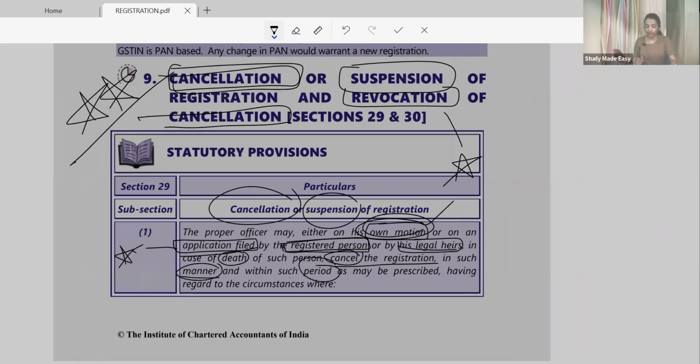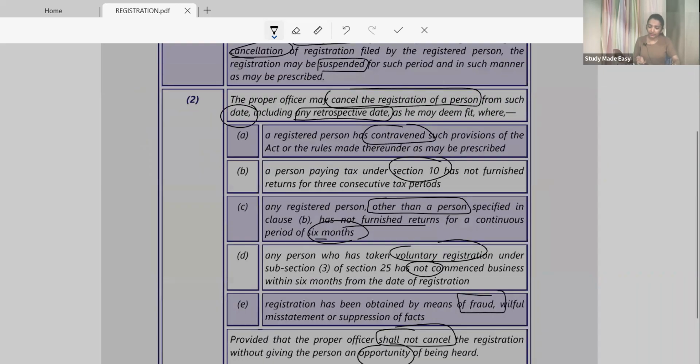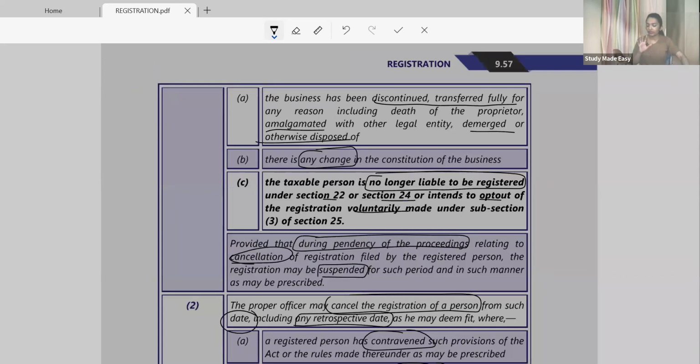Registration could be cancelled. Now, what are the circumstances in which your registration could be cancelled? First, business discontinued, or transferred fully for any reason, which includes even death. It could be amalgamation, demerger, or disposal of the business. Whatever the reason, can I say this is voluntary in nature?